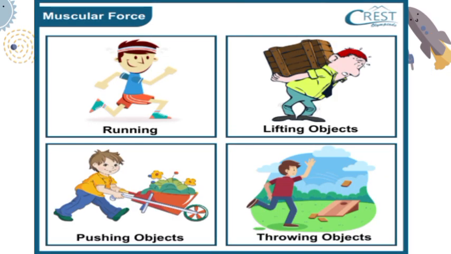Now, the first contact force, that is muscular force. What is muscular force? Muscular force is simply a force which is applied by using parts of our body like arms and legs. And this force we are using in our daily activities. As you can see in the pictures, a boy is running, a man is lifting an object, a boy is pushing objects, and a boy is throwing an object. So all these activities we are doing with the help of our arms and legs.